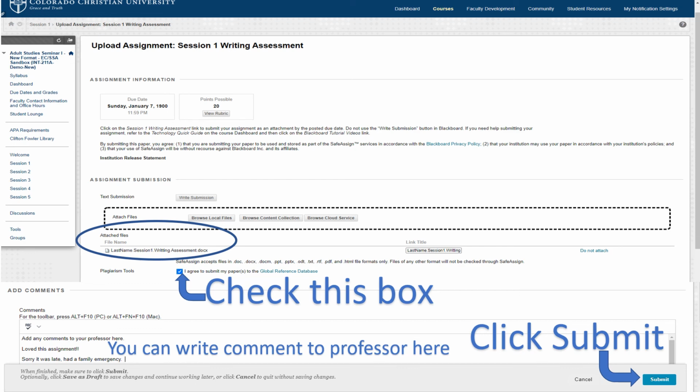And you look about the bottom of the screen in the center, you'll see there's a box where you can actually type a comment. It's an add comment section to your professor, such as, for example, I love this assignment, or sorry, it was late, I had a family emergency. And then you're going to click the submit button in the lower right hand part of the screen.